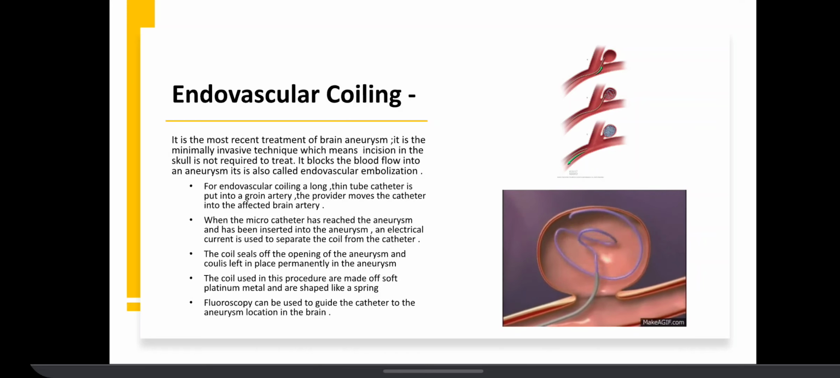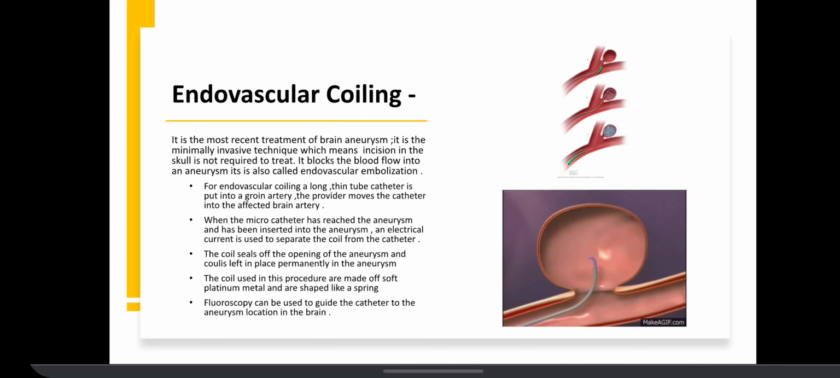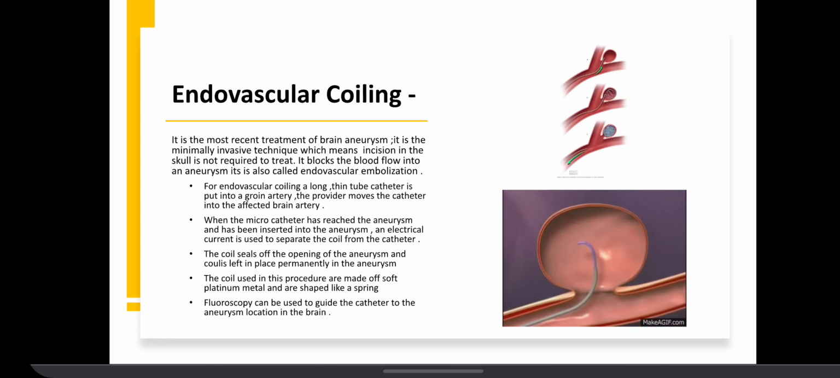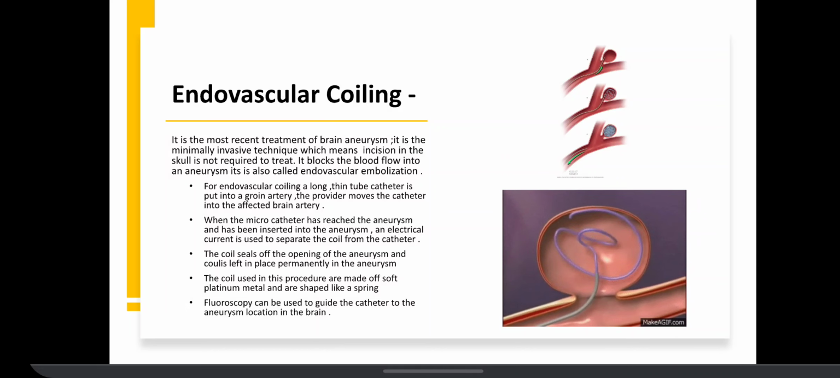When the microcatheter has reached the aneurysm and has been inserted into the aneurysm, an electric current is used to separate the coil from the catheter. The coil seals off the opening of the aneurysm, and coils are left in place permanently in the aneurysm. The coils used in this procedure are made of soft platinum metal and are shaped like a spring. Fluoroscopy can be used to guide the catheter to the aneurysm location in the brain.